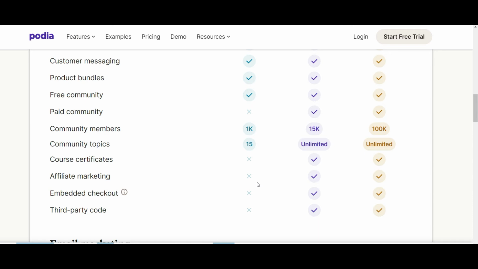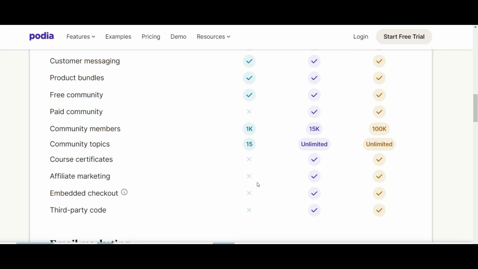An embedded checkout then involves putting basically a buy button anywhere on your page, on your product pages, and then the client or the customer can buy straight from there without having to go to a separate page. It obviously makes selling easier because there's less steps involved. They don't have to open new windows and stuff, and you can place them anywhere on a page, which makes it just useful and easier for your sales pages to convert. So you'll have to upgrade for that. That's not available at the Mover plan.